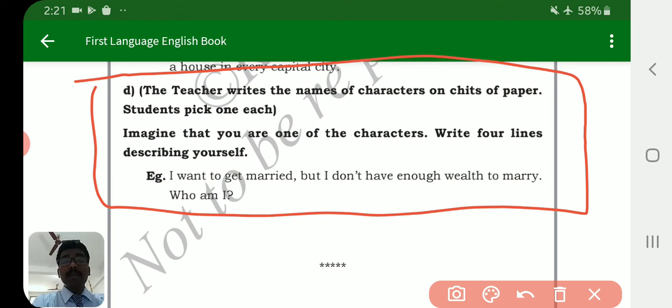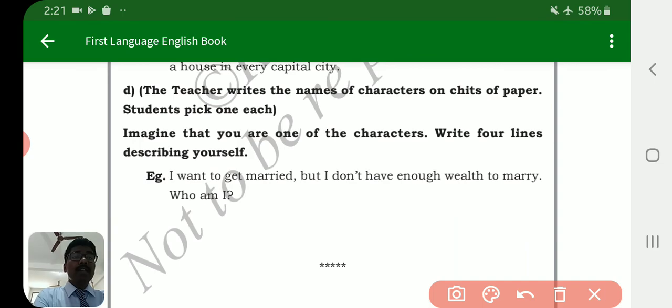If you were here, yes, 100% we would play this game or this activity. So due to corona it's not possible, but we are teaching you through online lectures. That is important.